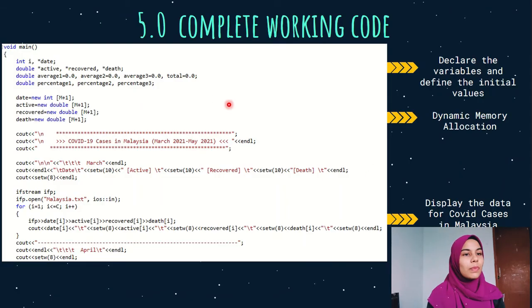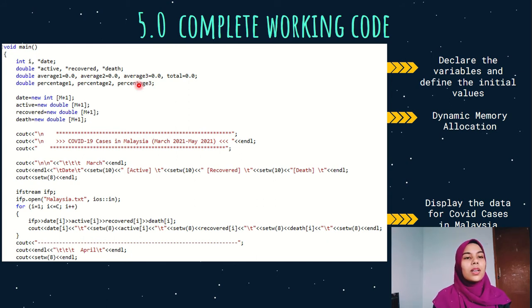In the first part here, we have declared all the variables that we used in this coding and defined the initial values. There are two data types that we used in this coding, which are integer and double. We use integer for I and date, and then we use double for active, recovered, depth, average, total, and percentage.